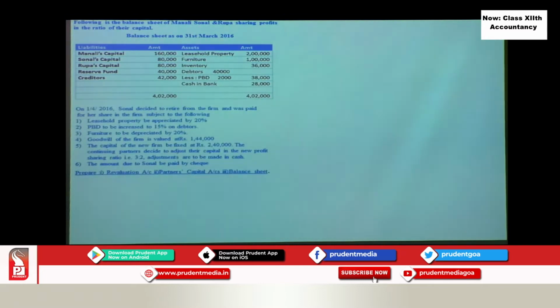And what other information is given to you? Sonal decided to retire from the firm, and she retires on 1st of April 2016. So she retires on a convenient date, not in the middle of the year for this problem, so there is no need for calculation of profit share and other things.